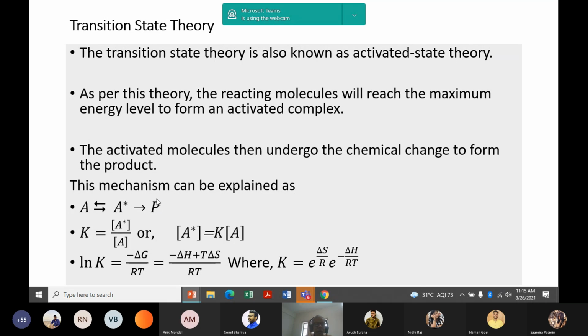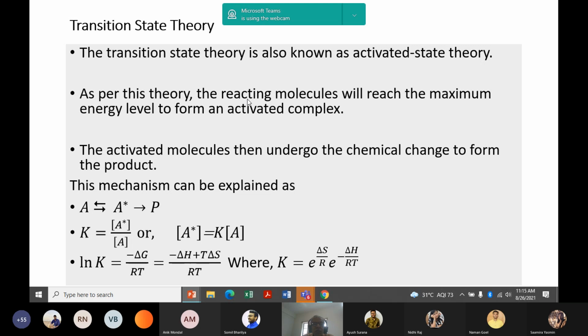If we consider A is producing P, the intermediate transition compound is A star, or activated state compound is A star. And sometimes this transition state theory is called activated state theory.